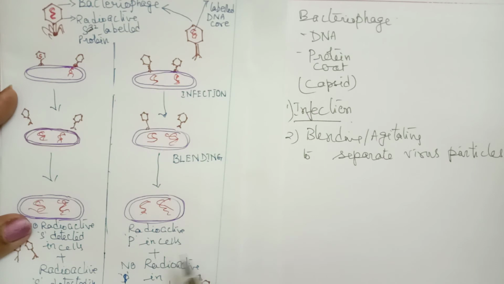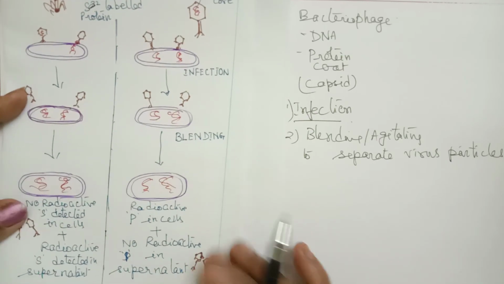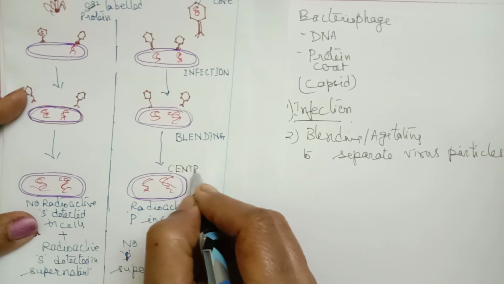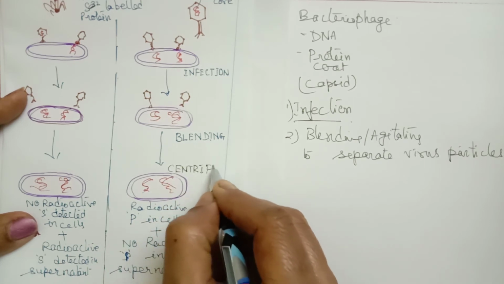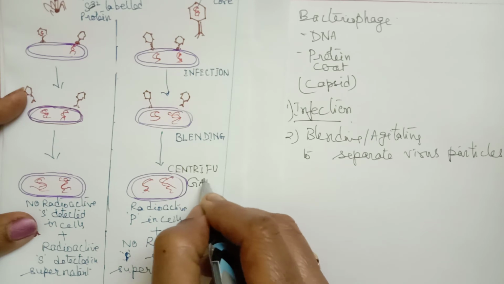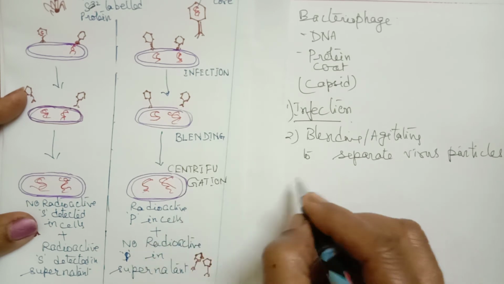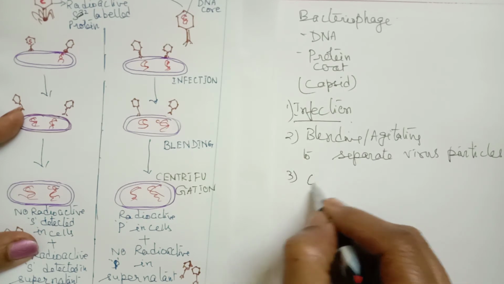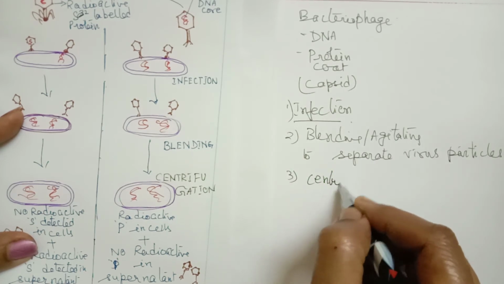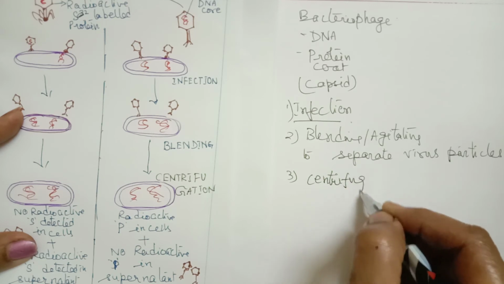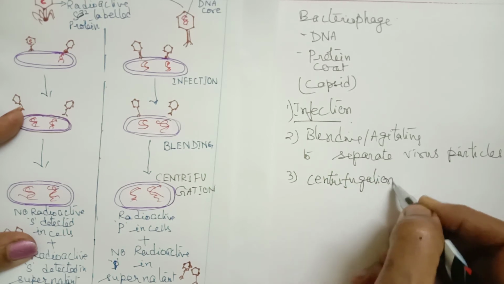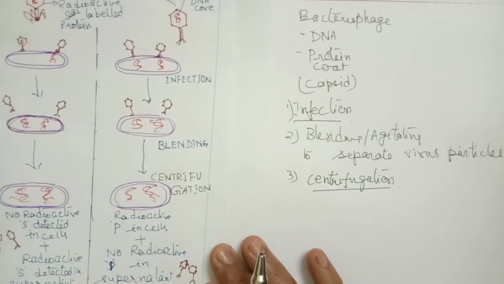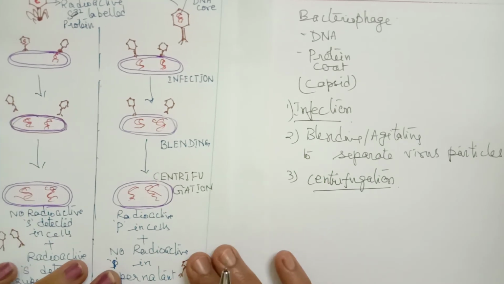Now the third step is called centrifugation. I will explain it separately once again. Centrifugation is the separation of any two chemicals or structures based on their molecular weight.